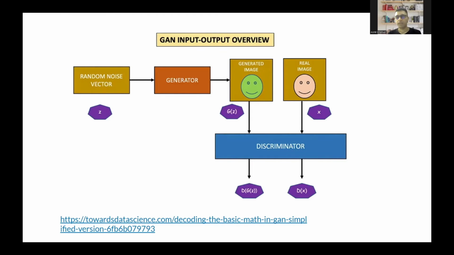So the better the generator works, that is, the higher the quality of the images the generator creates, the worse the discriminator's accuracy will be. At the end of the training process, our ideal setup will be that the discriminator is working at a 50% accuracy level, and the generator is able to generate really good images, which aren't really that much different from actual images.